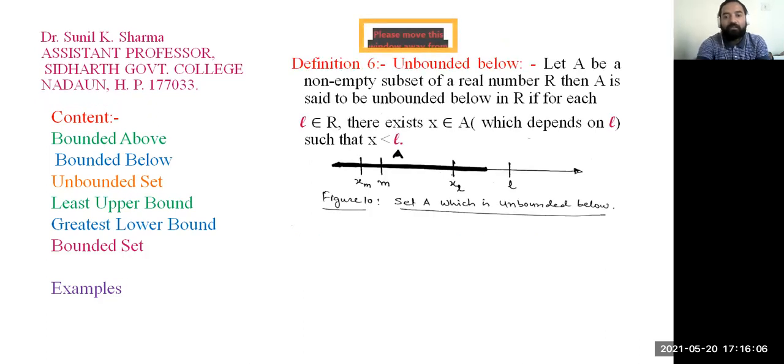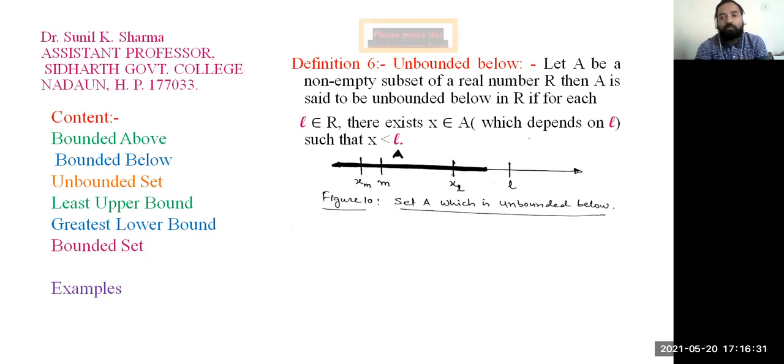Similarly, you can think about unbounded below. It means we are not able to find a lower bound. Then we can say this set is unbounded below. But it doesn't mean that if there does not exist any lower bound, then there does not exist an upper bound also.